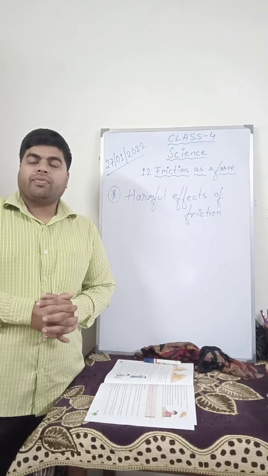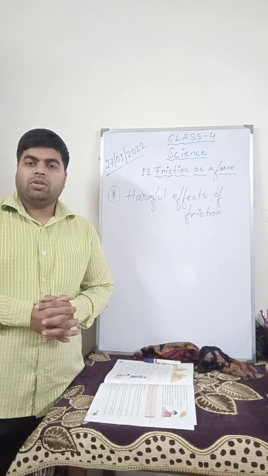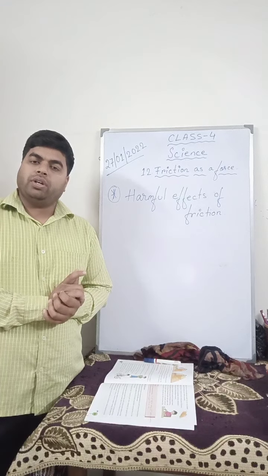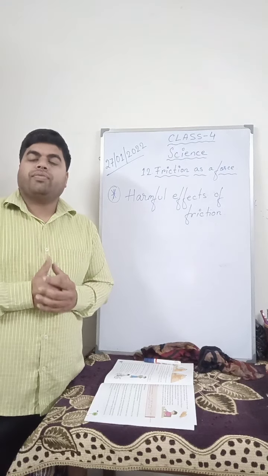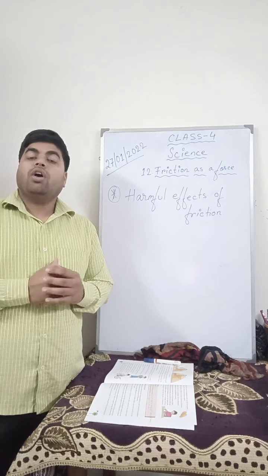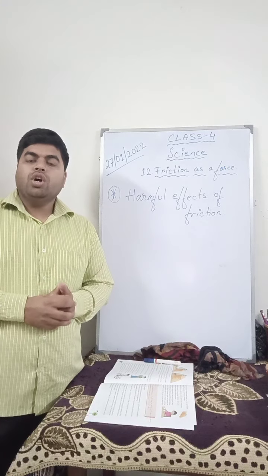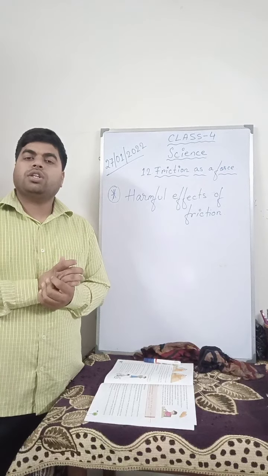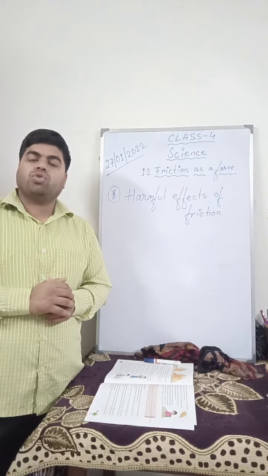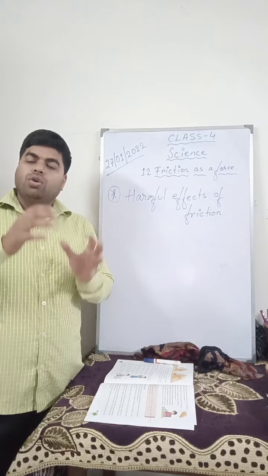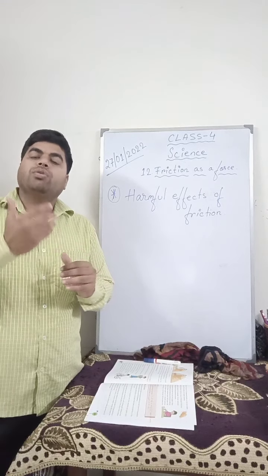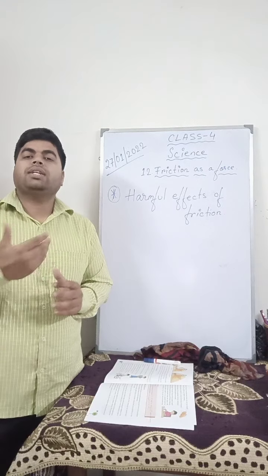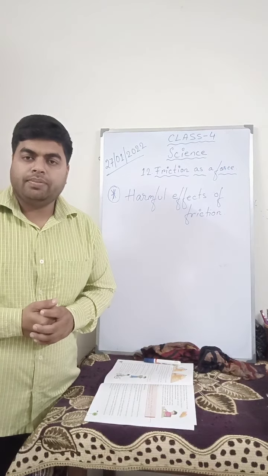So too much friction actually slows things down. We know that friction always acts in the opposite direction of the moving object. So too much friction slows down, or sometimes stops, the moving object. To keep the object moving continuously without stopping or slowing down, we have to apply more force. In the process we keep on wasting too much of our force.